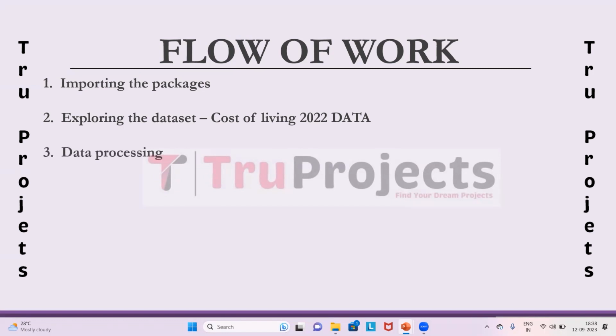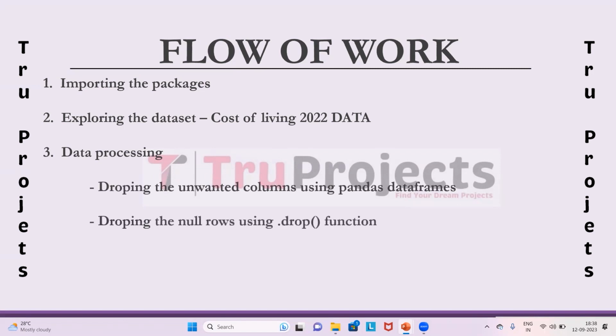Data processing. This module involves data cleaning and preparation. Dropping unwanted columns using Pandas data frame to remove unnecessary information. Dropping null rows using the drop function to handle missing or incomplete data. Visualization using Seaborn and Matplotlib. This step involves creating data visualizations using Seaborn and Matplotlib libraries. It helps in understanding the data's distribution and patterns.